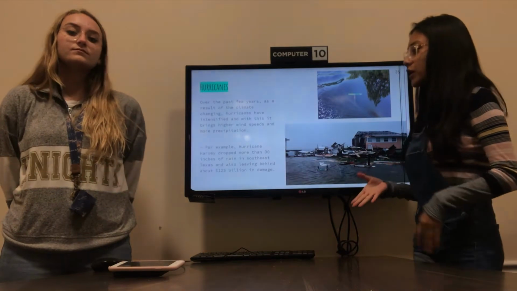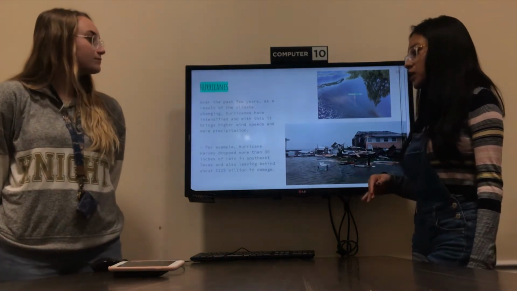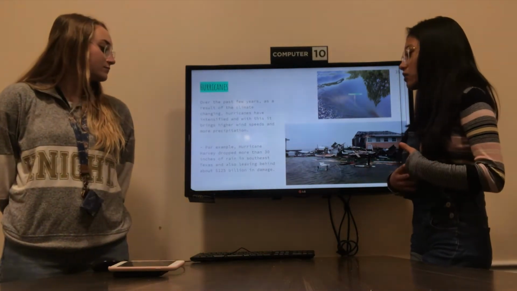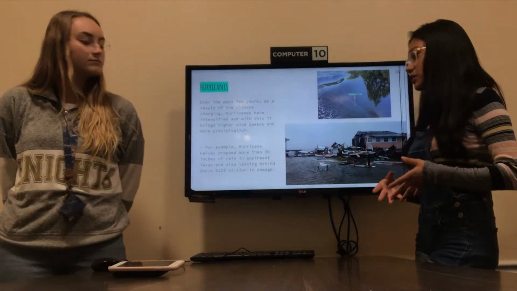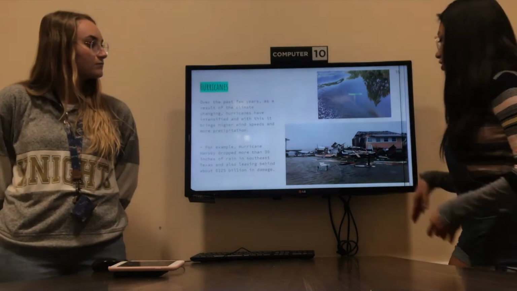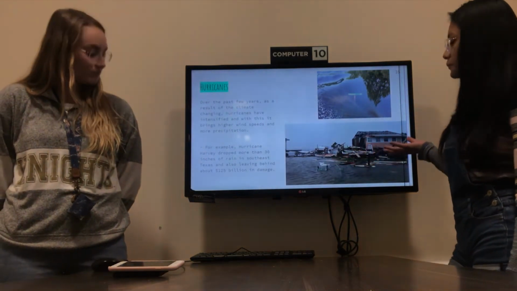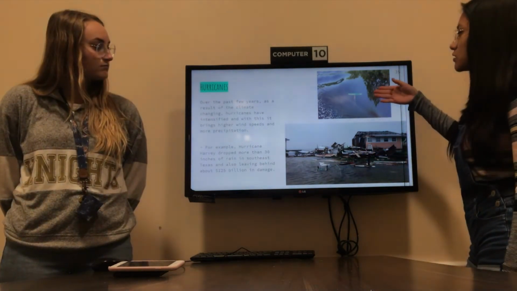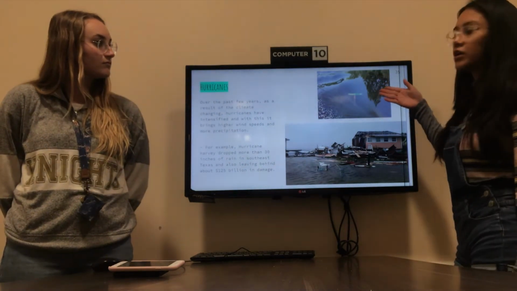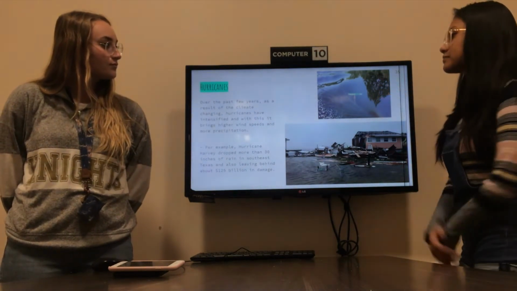For example, Hurricane Harvey dropped more than 30 inches of rain in southeast Texas, and also left behind about $125 billion worth of damage. Here you can see obviously how big and how powerful that hurricane was, and over here you can see actually how much 30 inches of rain is.